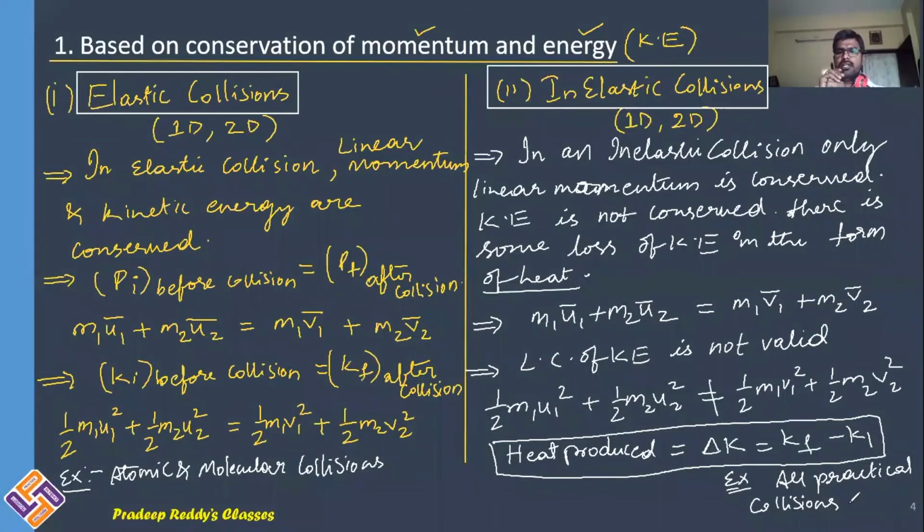So all those collisions which take place in our daily life come under inelastic collision. Conservation of momentum is valid, but conservation of kinetic energy is not. There is some loss in kinetic energy in the form of heat energy.